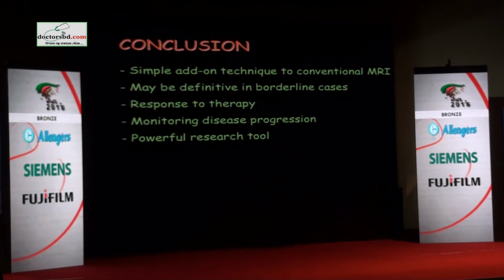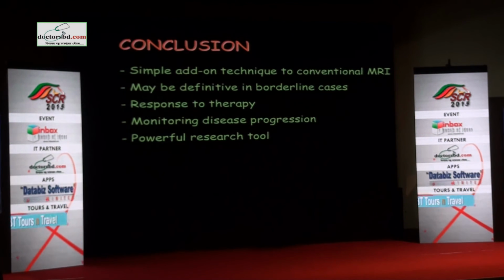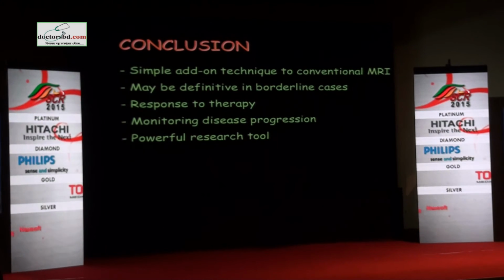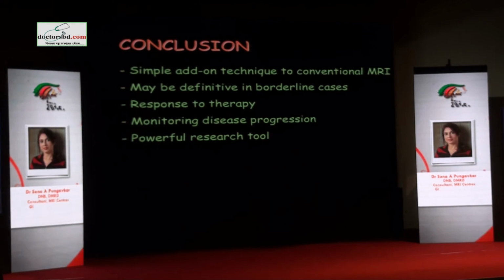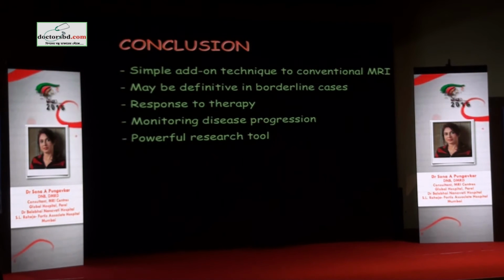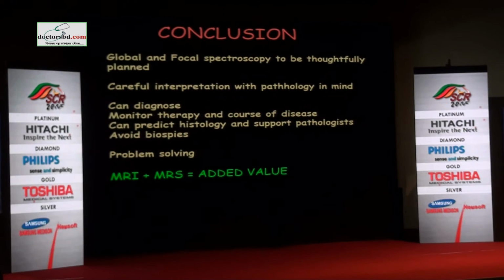So just to conclude, it's a simple add-on technique, maybe definitive in borderline cases like I showed you examples. It's very good to assess response to therapy and monitor whether there is disease progression or not. And it's an excellent research tool. I have done some research which has gone into the Journal of Magnetic Resonance Imaging, the best journal in MRI right now, because I had the habit of putting spectro on every lesion that I saw. It just has to be thoughtfully planned and carefully interpreted with pathology in mind.